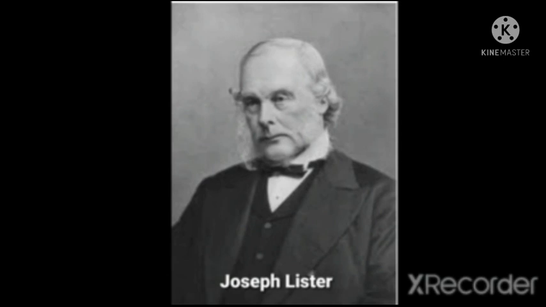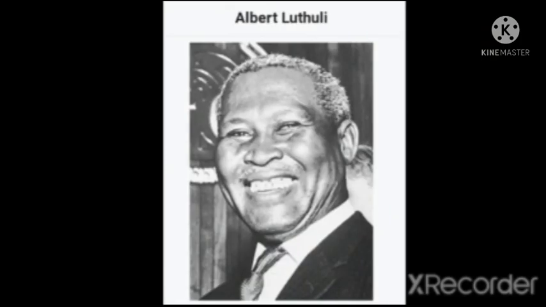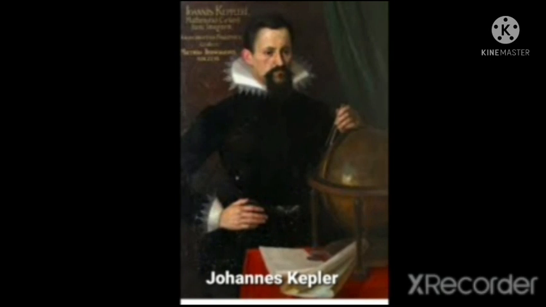Question number 22. Who was the surgeon who introduced sterilization in operating theatres? Answer: Joseph Lister. Question number 23. Which ancient Greek philosopher is known as an idealist and utopian? Answer: Plato. Question number 24. Who was the Zulu leader who campaigned peacefully against apartheid? Answer: Albert Luthuli. Question number 25. Which German scientist used mathematical calculations to prove how planets move around the sun? Answer: Johannes Kepler.